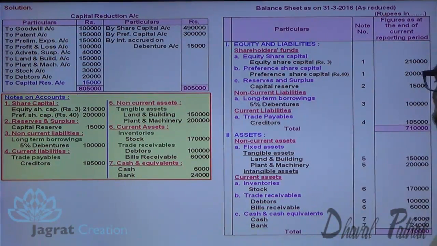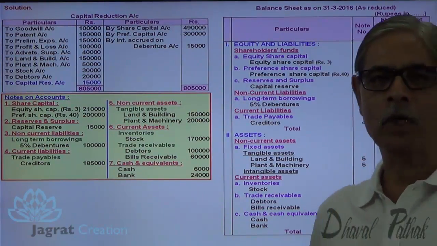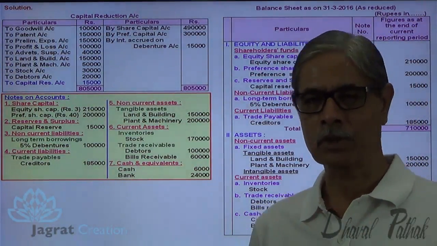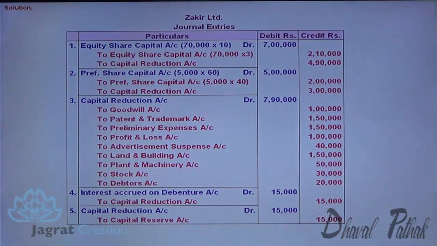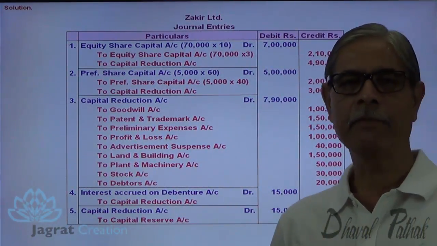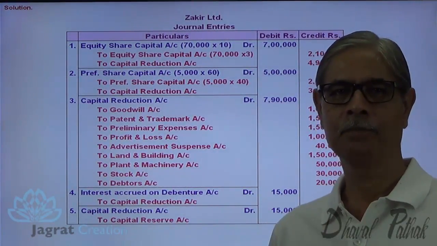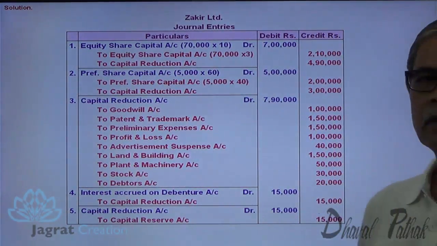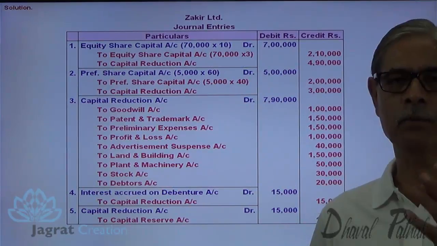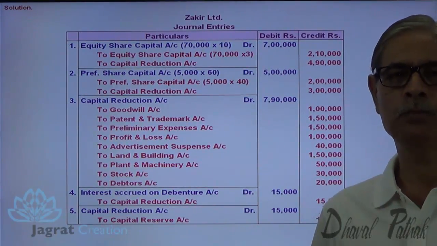Now I want to demonstrate the journal entries that I have recorded while solving the sum. Just observe them. These are the journal entries that we have recorded while solving the sum. This is the initial basic sum that I have made an attempt to explain to you.